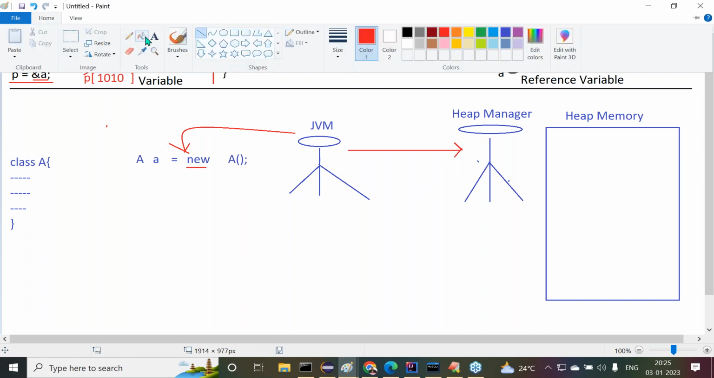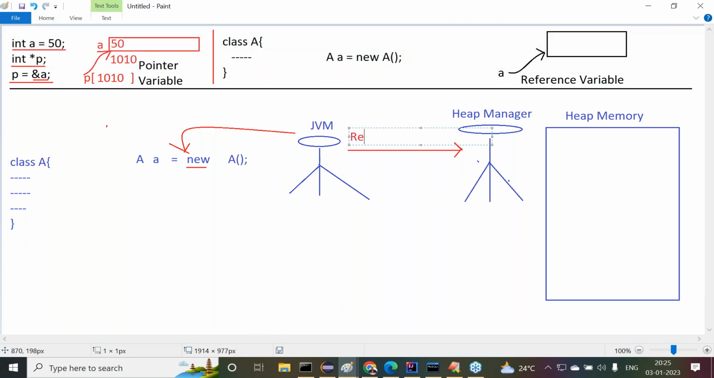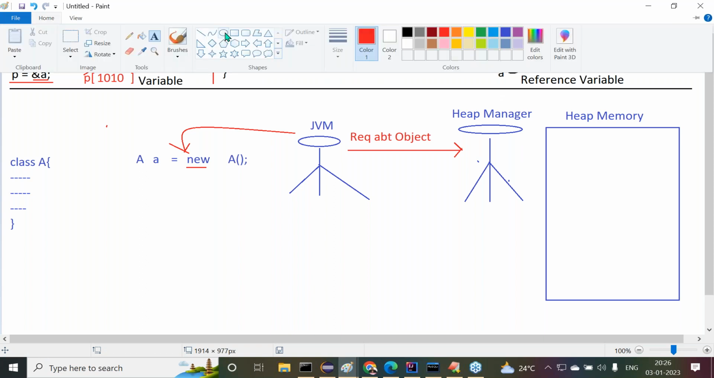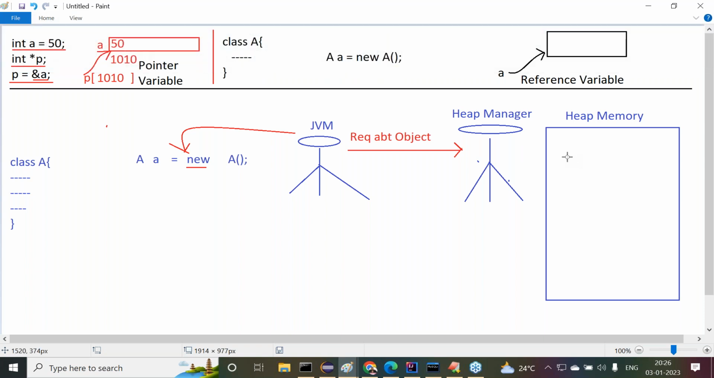Got my point or not? JVM will send a request to heap manager, a request about the object with the memory size. That request will be submitted to the heap manager with the minimum memory size. Then immediately what will heap manager do? Heap manager will get that memory size information from JVM. Then it will check whether the required block of memory is available in the heap memory or not. If the required block of memory, say for example 10 bytes, is available at heap memory, automatically an object will be created at heap memory.